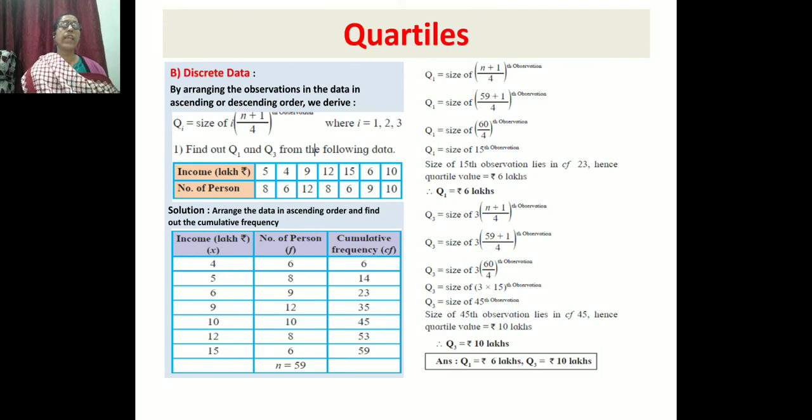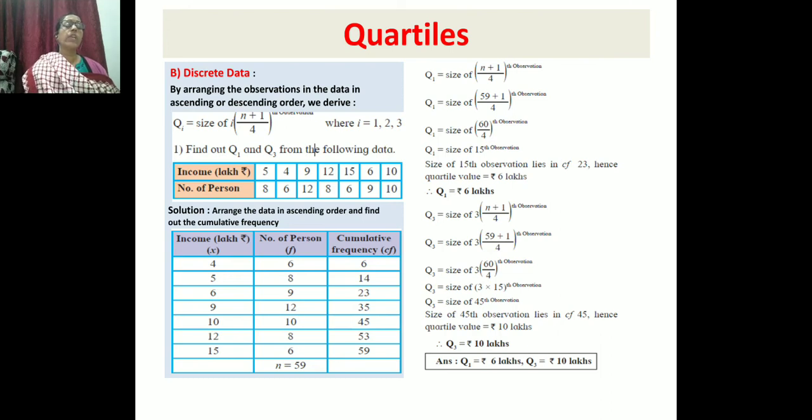Then 14 plus 9 is 23. 23 plus 12 is 35. 35 plus 10 is 45. 45 plus 8 is 53. 53 plus 6 is 59. So the total number we got is 59.